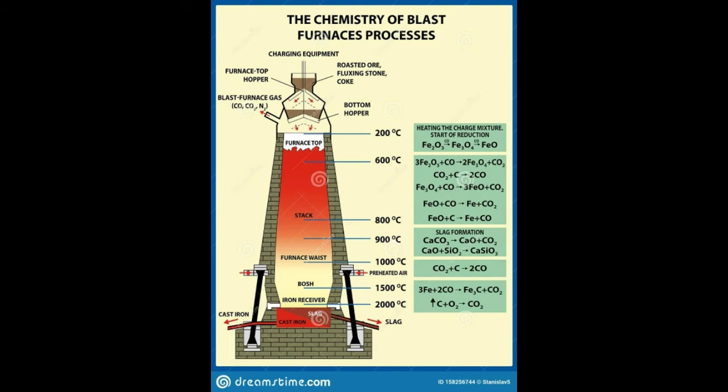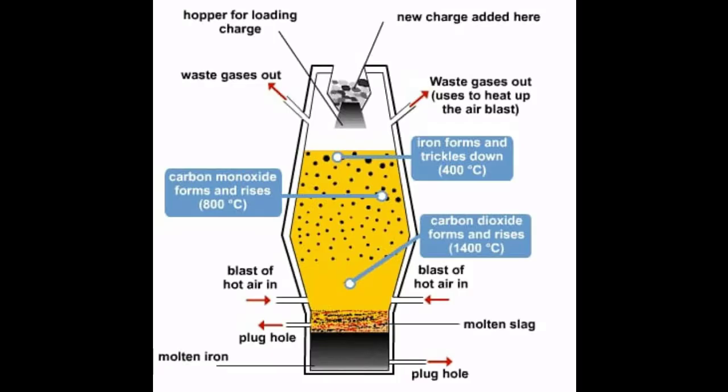Calcium oxide combines with silica to form calcium silicate slag. CaO, that is calcium oxide, plus silicon dioxide SiO2 will give you CaSiO3, that is calcium silicate. The upper region, that is the reduction zone, the temperature prevails at 400 degrees Celsius. In this region, carbon monoxide reduces ferric oxide to form a fairly pure spongy iron. Fe2O3 plus 3CO at 400 degrees Celsius will give you 2Fe, that is iron, plus 3CO2, that is carbon dioxide gas.